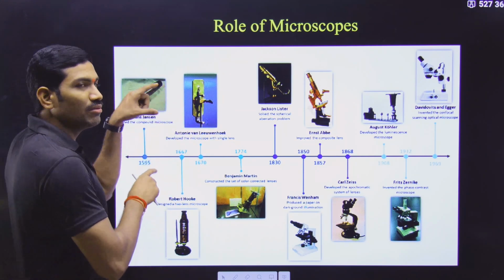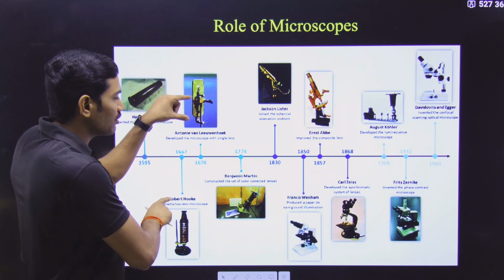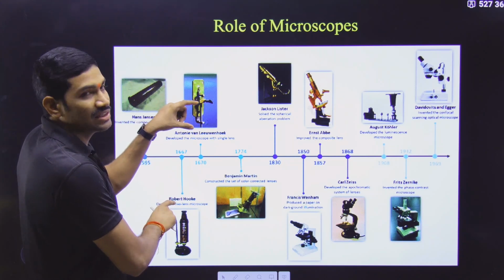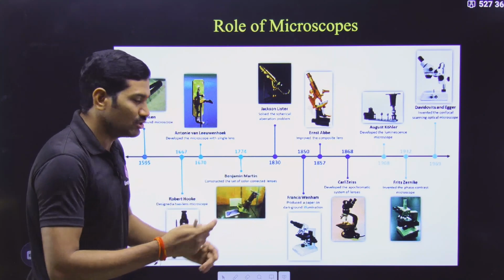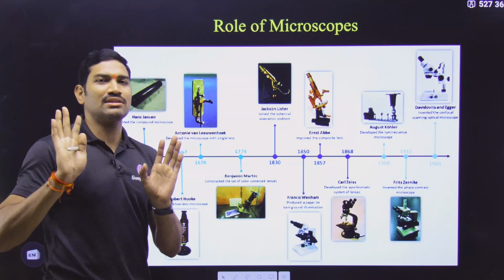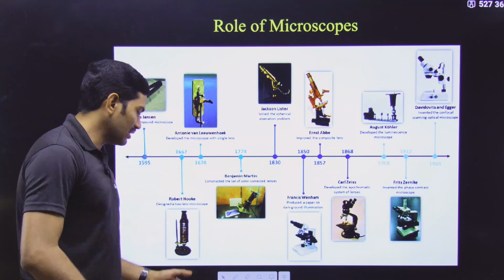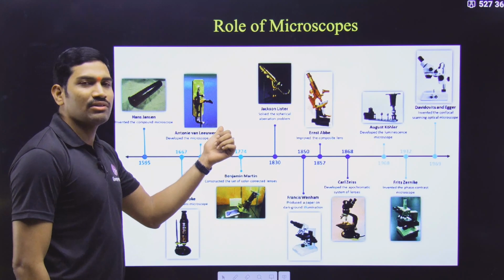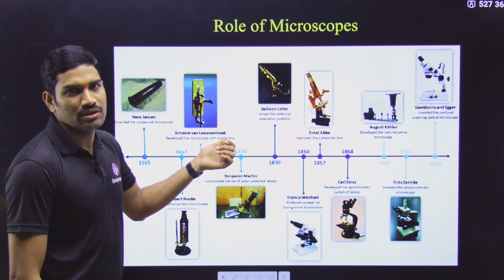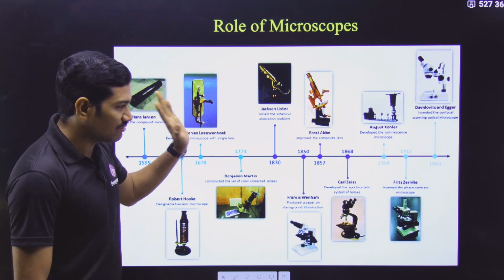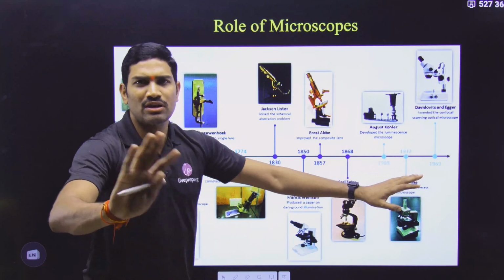We are not talking about the microscopes actually. We will talk about the contributions of these scientists and what type of things they observed with the help of these microscopes. That's it. So two scientists we are talking about: one is Robert Hooke and another one is Antony van Leeuwenhoek. These are the things we need to focus on. Remaining things are not needed for us.